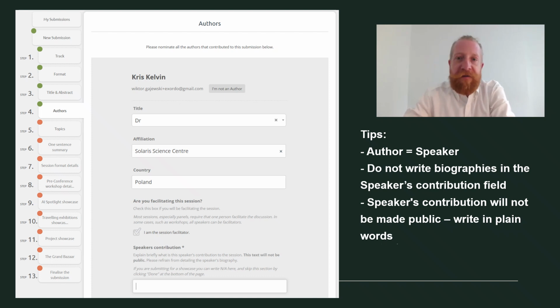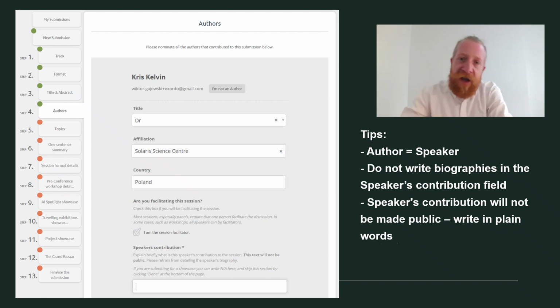Step 4, authors. Here you provide details about all speakers involved in your session or workshop. To add a speaker, you need to provide us with their email. They will receive a session submission receipt and also an optional invitation to set up an Xordo account. With an account, they will be able to view and edit the submissions, but they don't have to set it up if they don't want to.